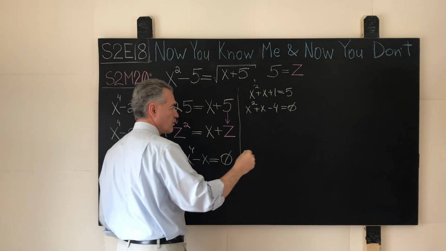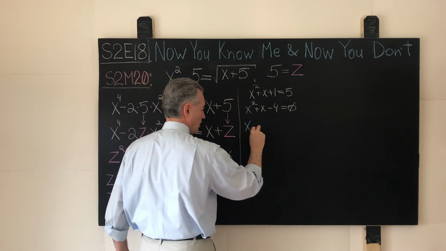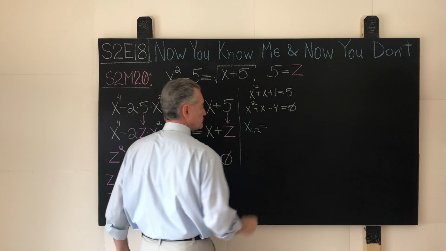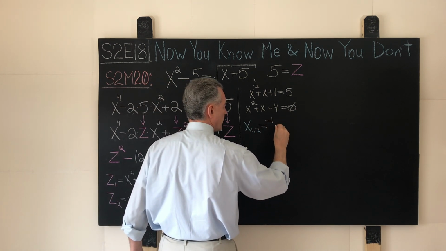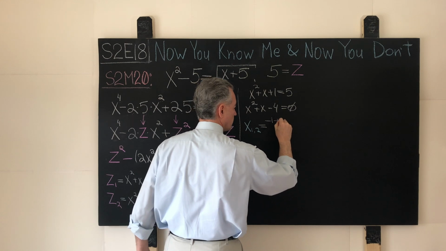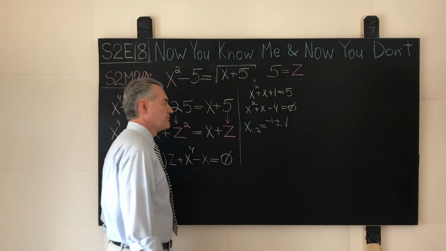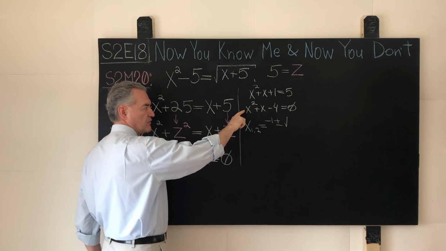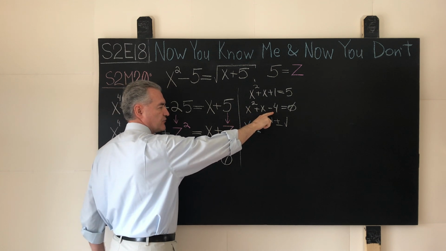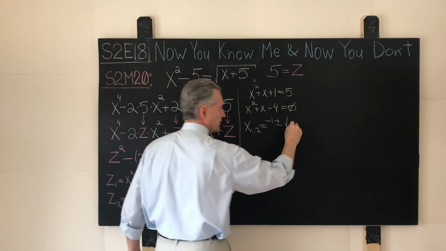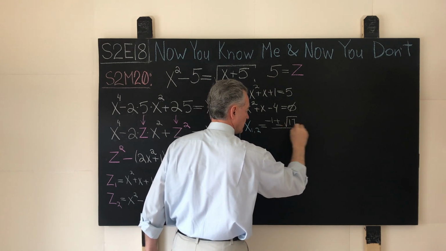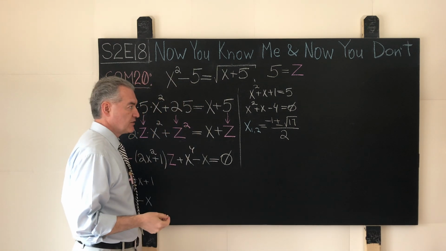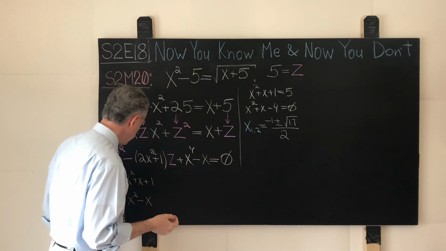Let me just highlight them maybe with blue. So x₁,₂ for the first pair of roots. What do we have? −1 plus minus the square root of what? b² is 1, minus 4ac, with c being −4 over here. So 1 plus 16, 17, square root of 17, over 2. Was that easy? Was that straightforward? Yes, it was. We didn't even have to think. Again, this is not mathematics.